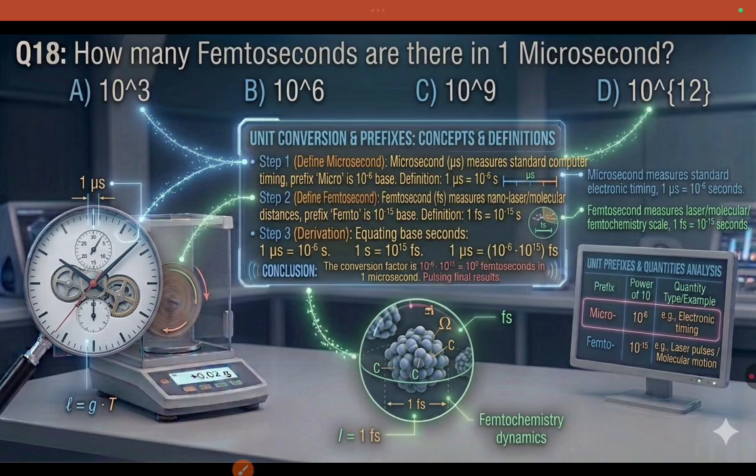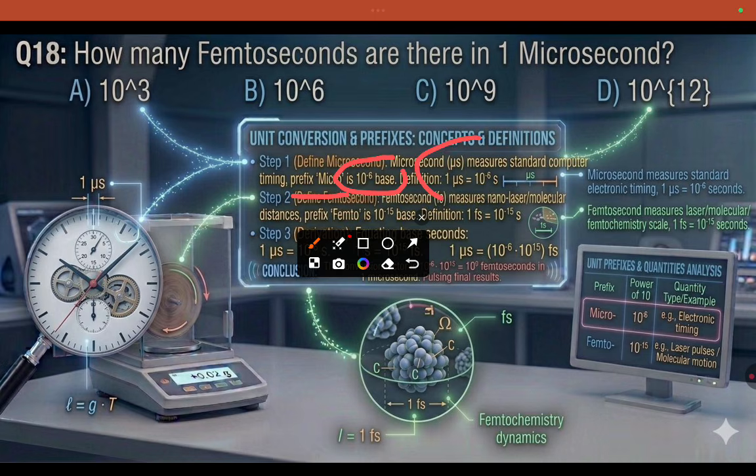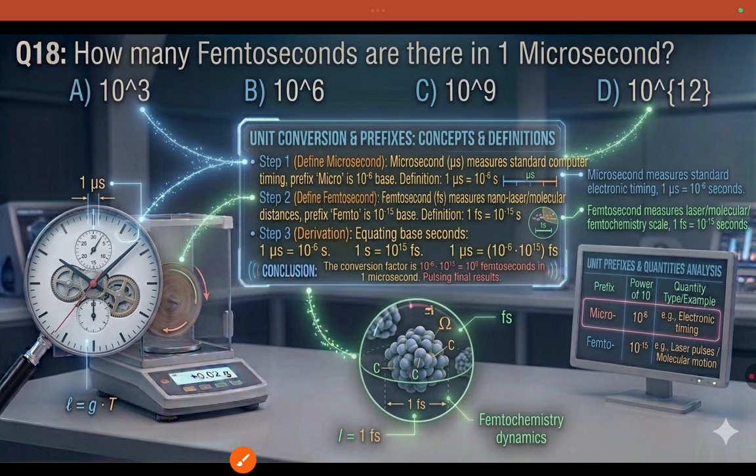How many femtoseconds are there in 1 microsecond? So here, just go for the explanation. 1 microsecond measures standard computer timing. Prefix micro is 10 to the power of minus 6, so 1 microsecond is 10 to the power of minus 6 seconds. Whereas femtosecond is measured in laser timing.